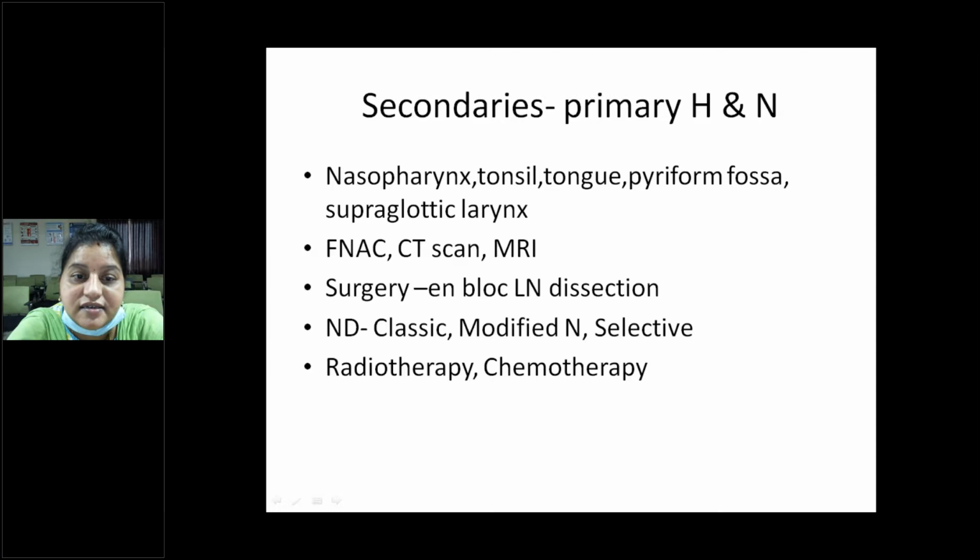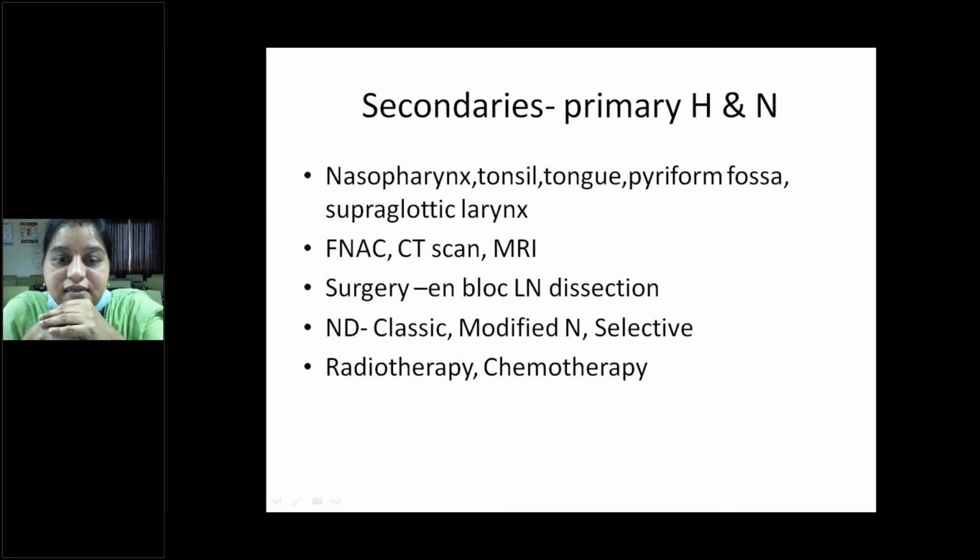So secondaries, and primary head and neck. Primary carcinoma will be in the head and neck. Now what are the secondaries? Nasopharynx, tonsil, tongue, piriform fossa, supraglottic larynx.